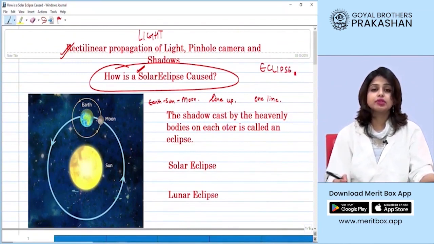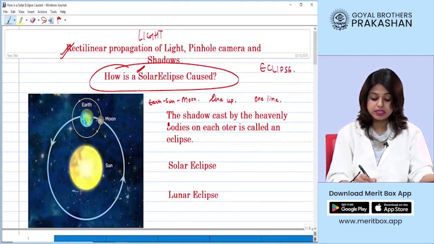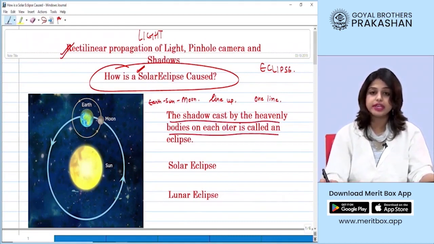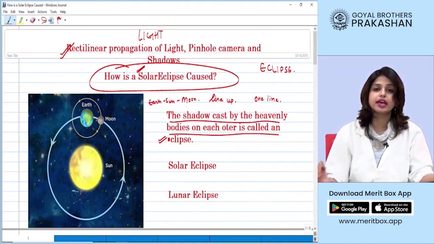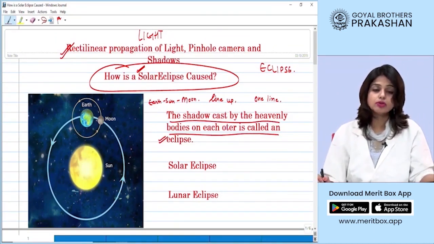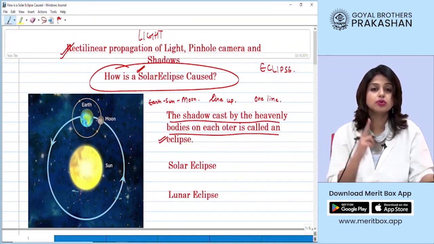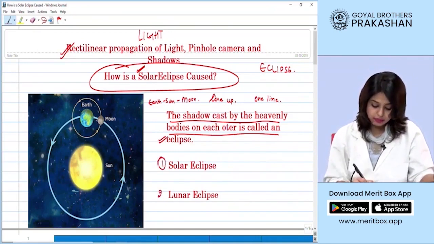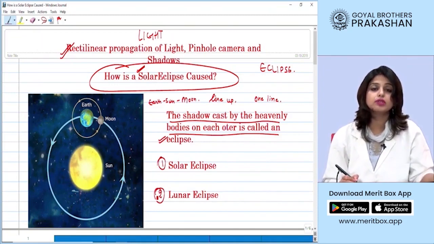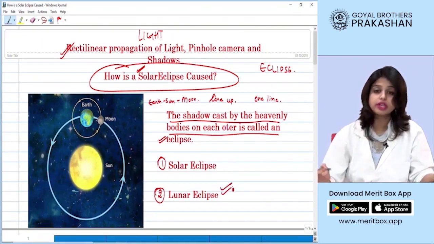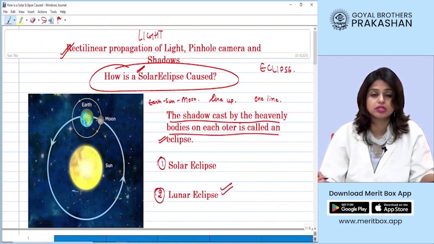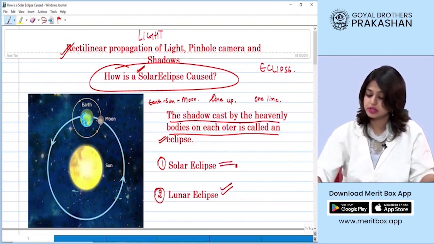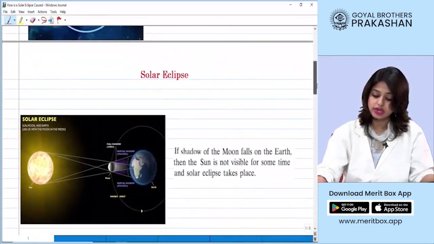So, if we have to define eclipse, the shadow cast by the heavenly bodies on each other is defined as eclipse. Now, we have already learned that there are two types of eclipse. Number one, solar eclipse, and number two, lunar eclipse. You had already learned what a lunar eclipse is and how it is caused. Now we are going to concentrate on solar eclipse. So let's begin with the solar eclipse.